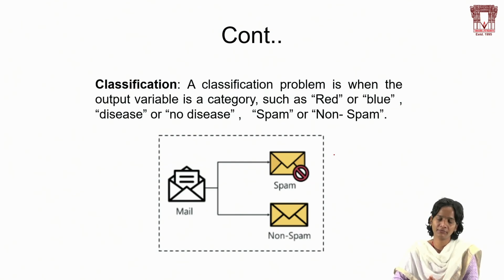For example, if we take a student, I want to predict whether a particular student will fail or pass in their exams. How can I predict? First of all, I should take a data set. Which data set do I have to take?